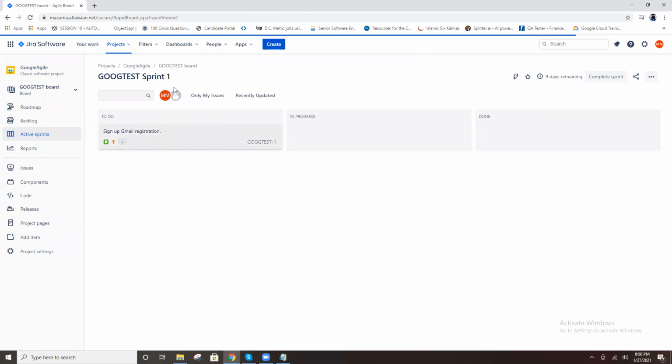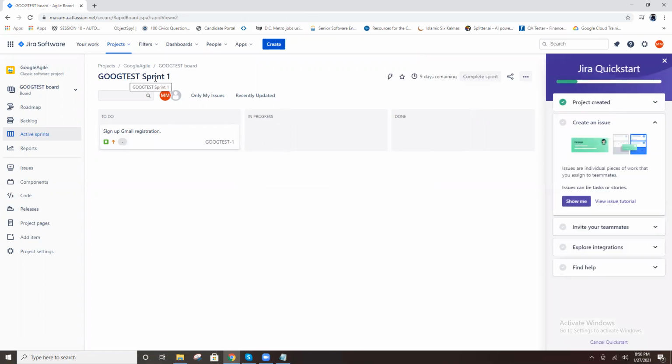Sprint one has started. Google test, sprint one is started.